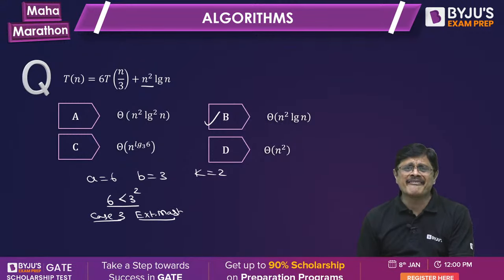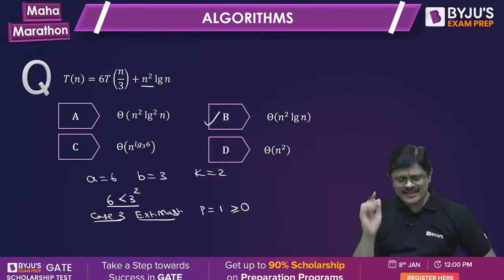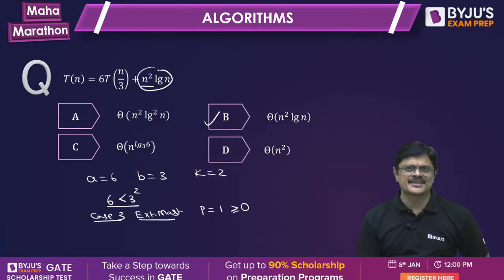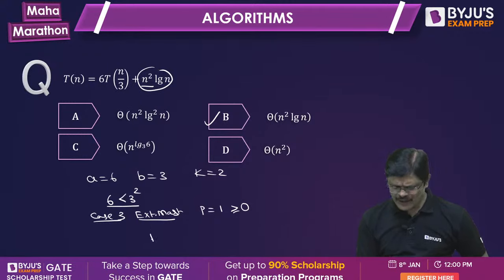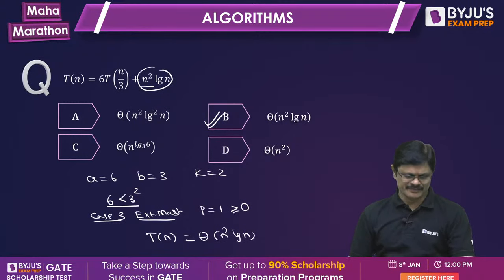So you have to see the value of p. What is the value of p? P is equal to 1, which is greater than or equal to 0. So what is the answer? Whatever is here, that is the answer. So the complexity would be theta n square log n, which is option B.